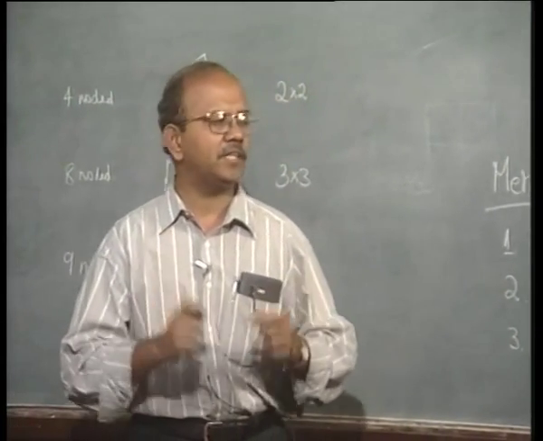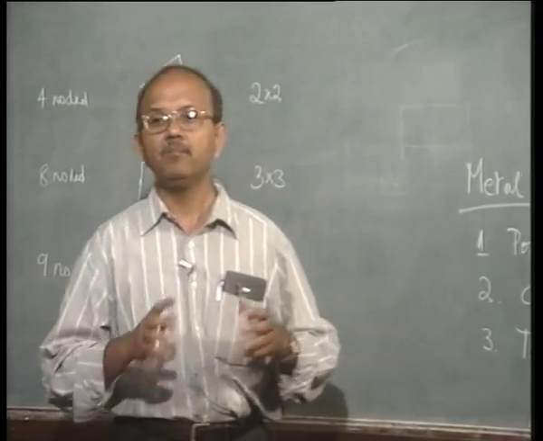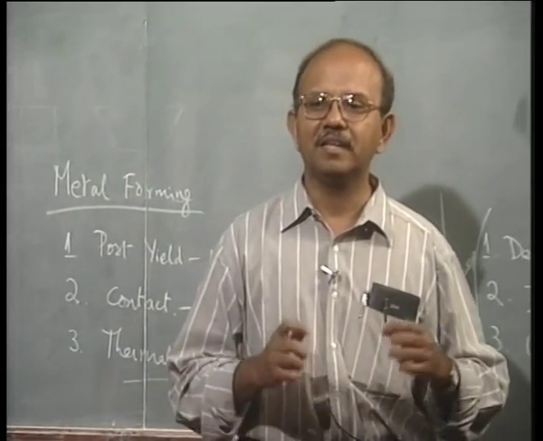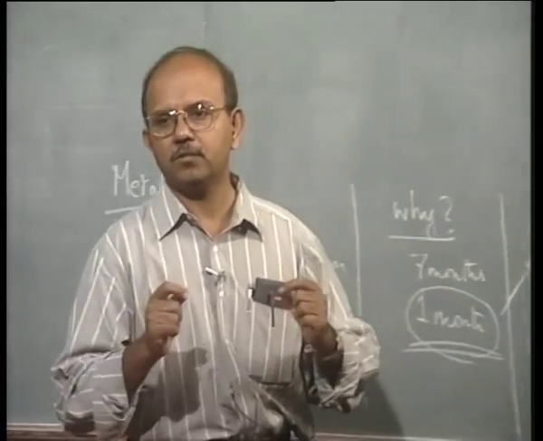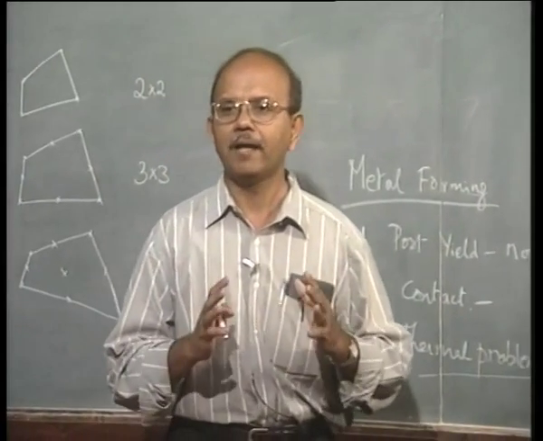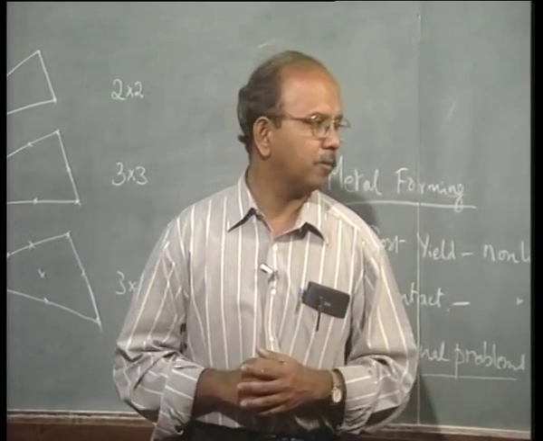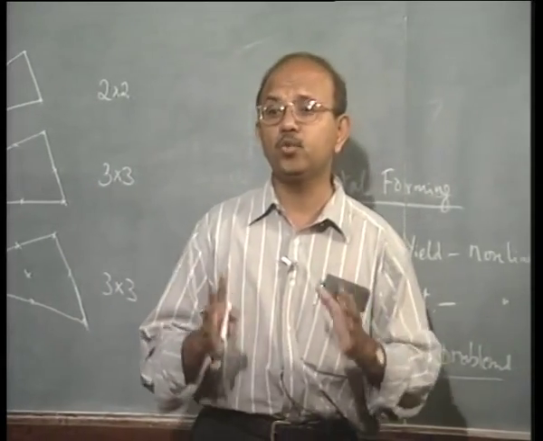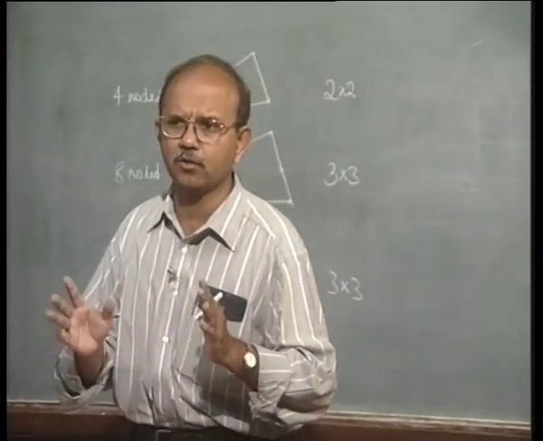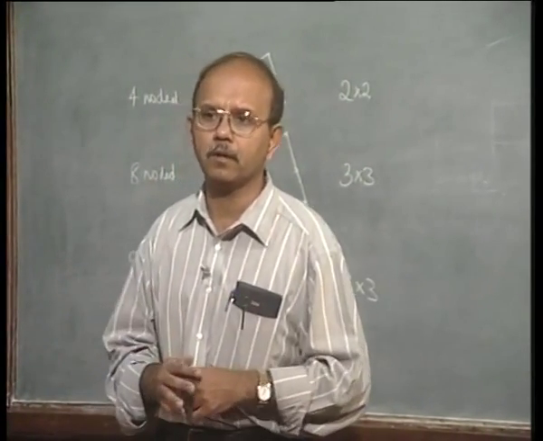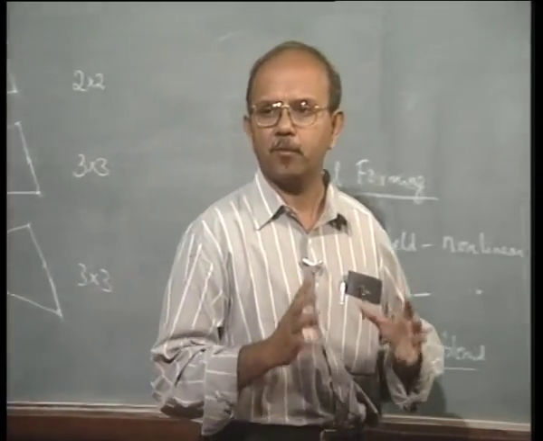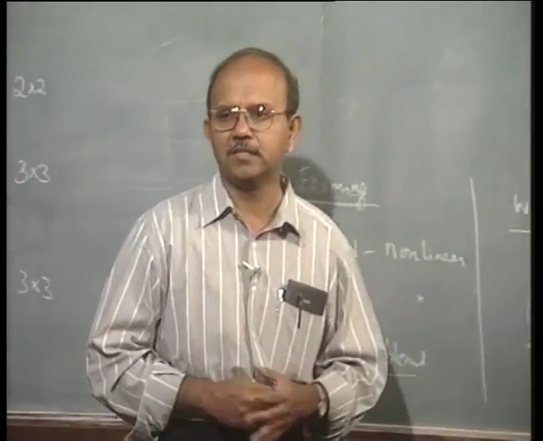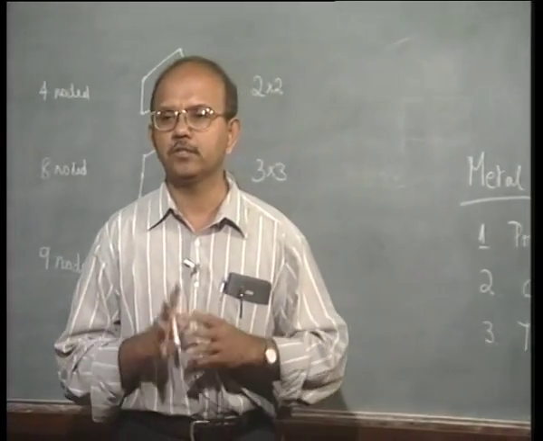So the first thing that you should understand is that many times in metal forming you consider the die to be rigid, the punch to be rigid, and the material to be deformable. So in other words, what we do is a two-step process. Many times it is not necessary that you have to do it like this every time, but we do this as a two-step process. You will understand why we are doing it like this later, but right now to understand these results you should realize that we are doing it as a two-step process.